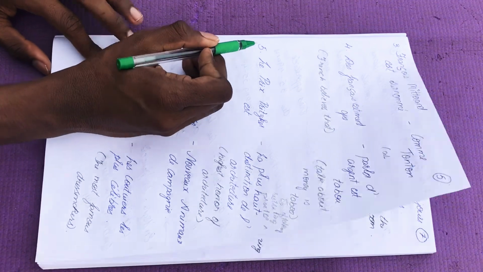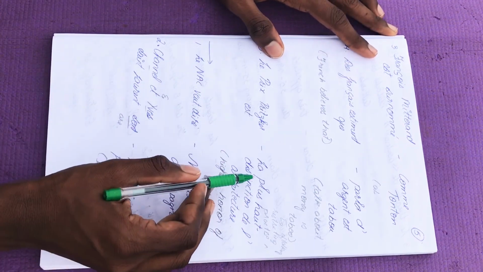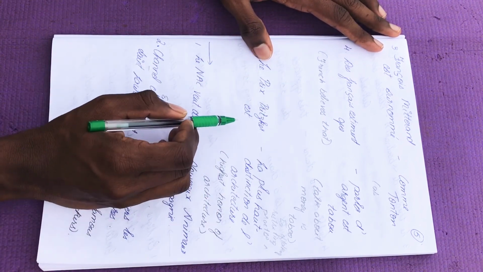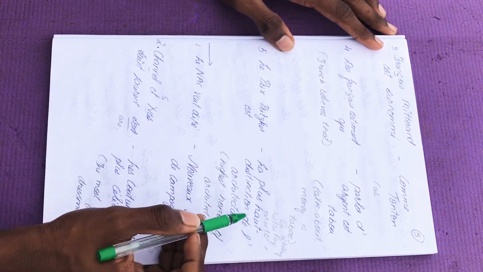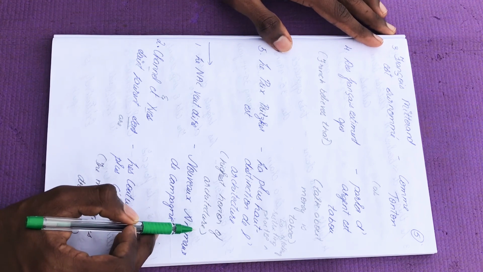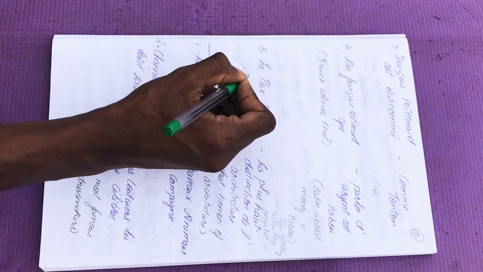Okay. So now the fifth question, Le Prix Pritzker. We have already studied this. This is a famous award given for architects. The answer is la plus haute distinction de l'architecte, the highest honor of an architect. Remember always, it's quite a repeated question, it's very important.